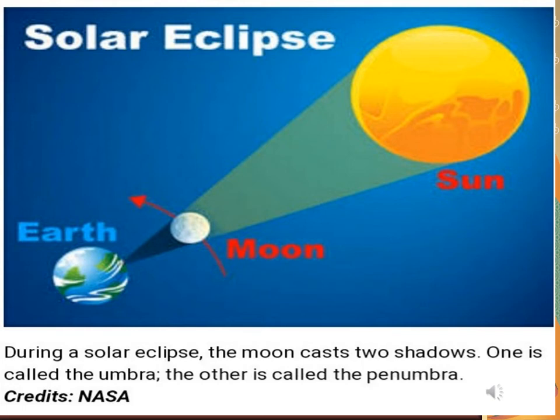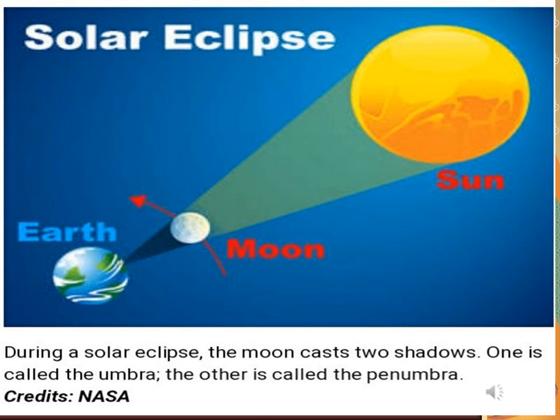That means when the moon is as far away from the earth as possible, that is known as the annular eclipse. And a solar eclipse lasts for only a few minutes, whereas a lunar eclipse lasts for a few hours.